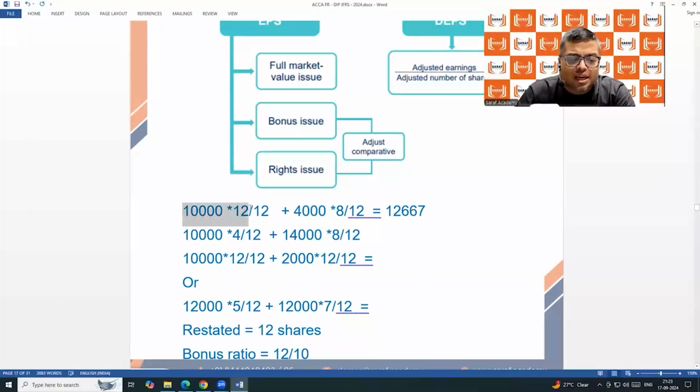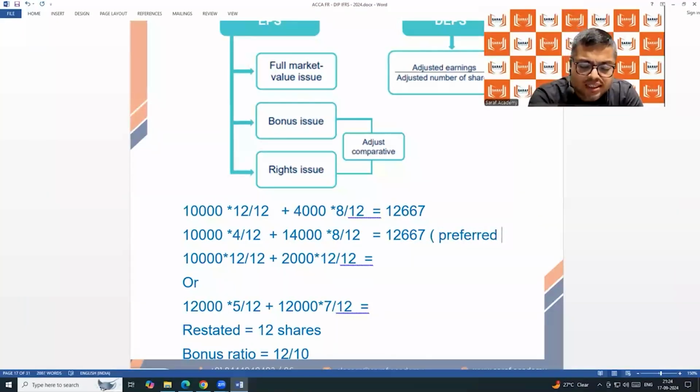The 10,000 is here taken once. Here 10,000 for 4 months and then for 8 months. So 10,000 total 12 months is taken. And the 4,000 only for 8 months, here also for 8 months. So there is no difference in the calculation. Both will give you the same. I am advising the second one is preferred. But still the examiner is not concerned how you are giving the answer. They will be giving you marks in exam by both ways. But the second one is preferred. I will be able to explain in the next 1 hour.